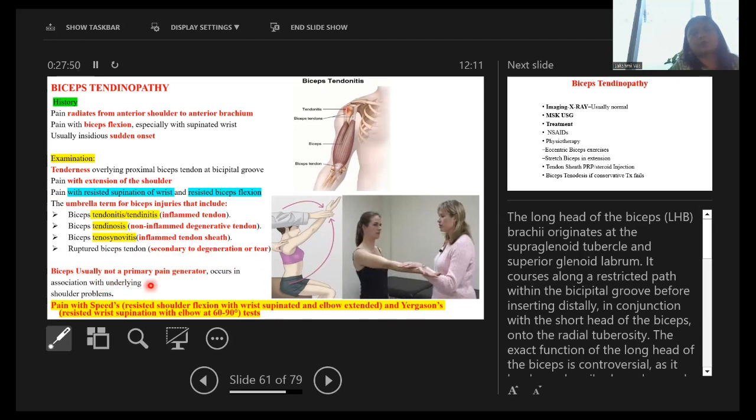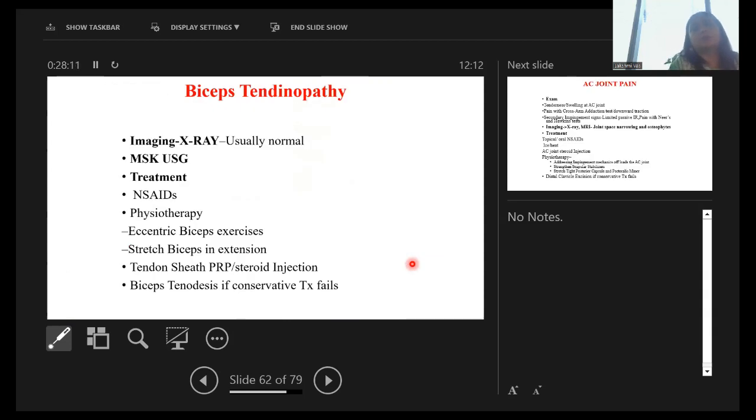Now, the bicep is usually not a primary pain generator; it occurs in association with underlying shoulder problems. So these are the Speed test and Yergason's test. Speed test is resisted shoulder flexion with wrist supinated and elbow extended, and Yergason's test is resisted wrist supination with elbow at 60 to 90 degrees. So both these tests are done.